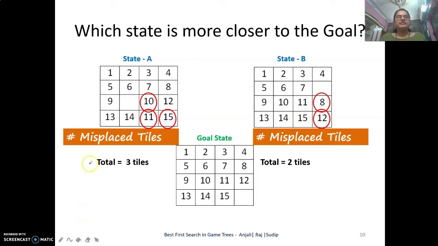The next heuristic that can be used is the number of misplaced tiles. Again, when we see state A and the goal state, we see that 10, 11 and 15, the encircled numbers, are the misplaced tiles on the board. And in state B, 8 and 12. So here a total of 3 tiles are misplaced in state A, and in state B a total of 2 tiles are misplaced.